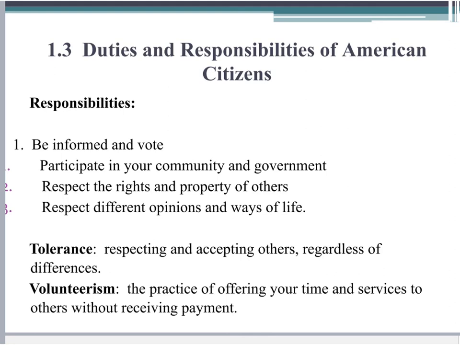Tolerance. Respecting and accepting others regardless of differences. Voluntarism is the practice of offering your time and services to others without receiving payment.